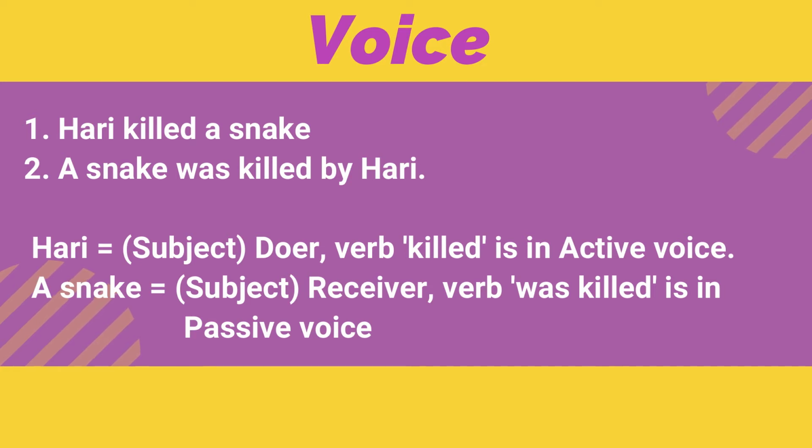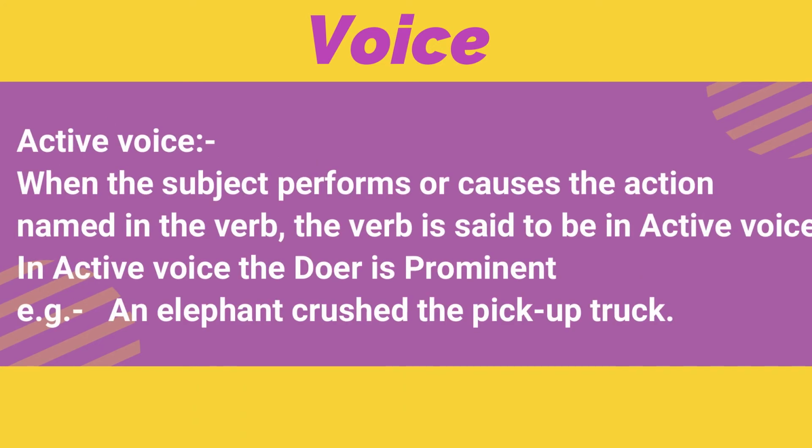In sentence 1, the subject Hari is the doer of the action. It acts or is active. So the verb killed is in active voice. In sentence 2, the subject, a snake, is the receiver of action. It suffers the action done by someone else, Hari in this case. It is acted upon. So the verb was killed is in passive voice.